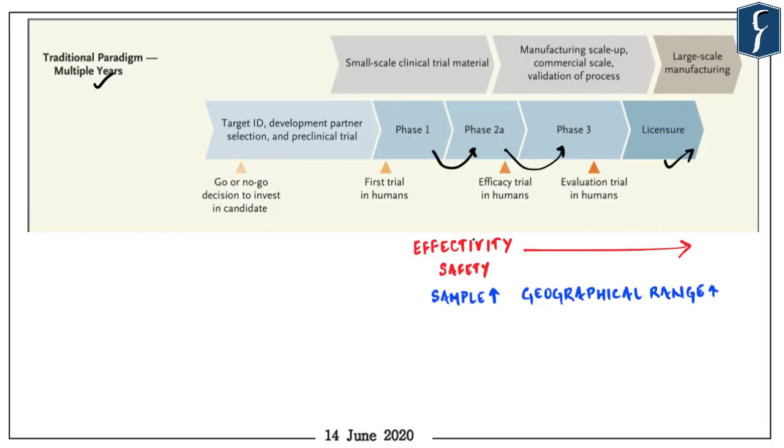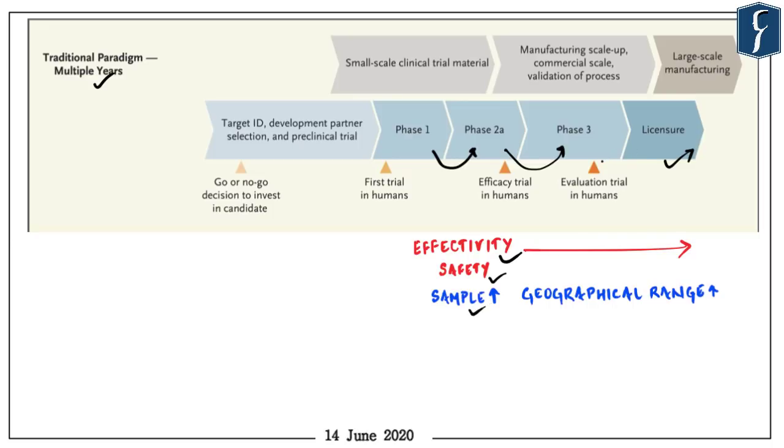So the overall emphasis on all the phases of trial is to check the effectivity, that is, whether the vaccine was able to prevent the occurrence of disease in the persons who were administered with the vaccine in the trial phases, and whether the vaccine was safe or not. But there should be some difference between phase 1, 2, and 3, right? So the major difference between these phases are the sample sizes.